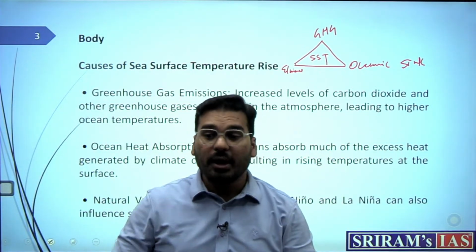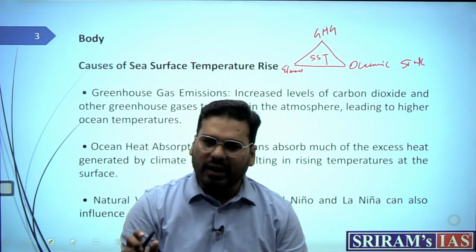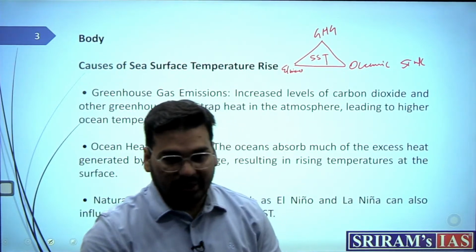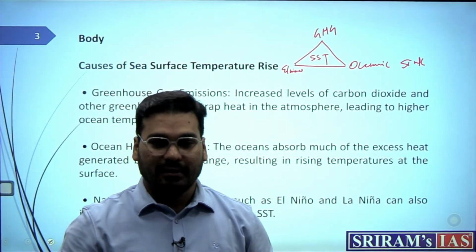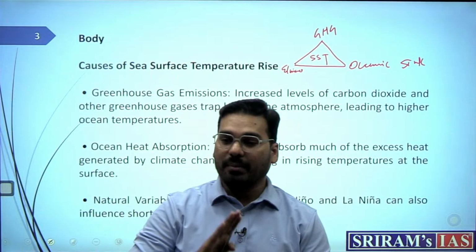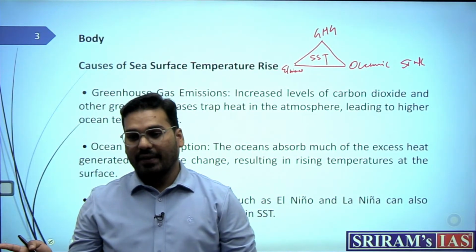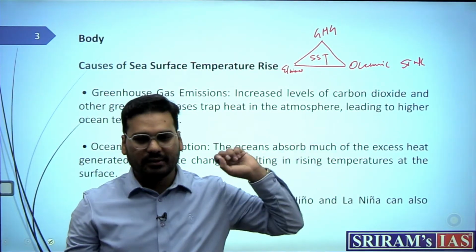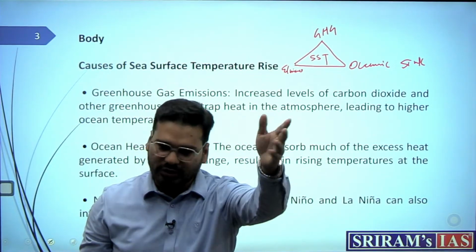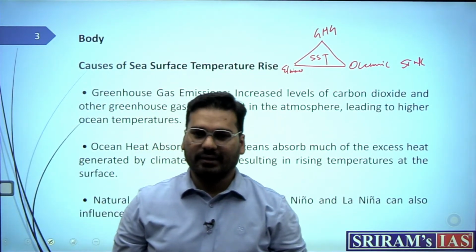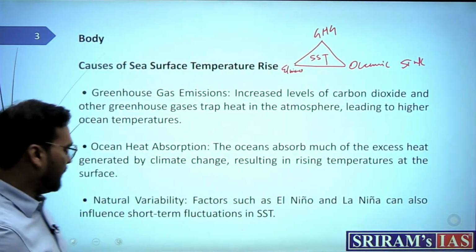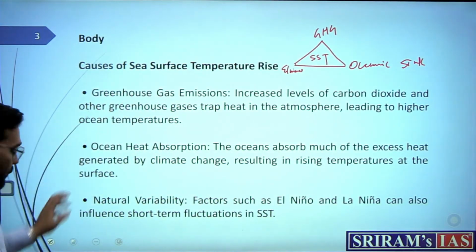Because this is not the main demand of the question, you have just made a small diagram to tell the examiner, "Sir, I know things, but I don't have time, I don't have enough pages, and that's why I am mentioning it in just small words." Understand it. He'll also understand, she'll also understand. Yes, you know your content very well. Now, not the main demand of the question.